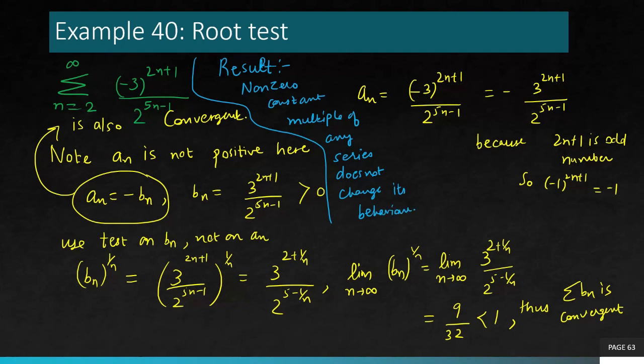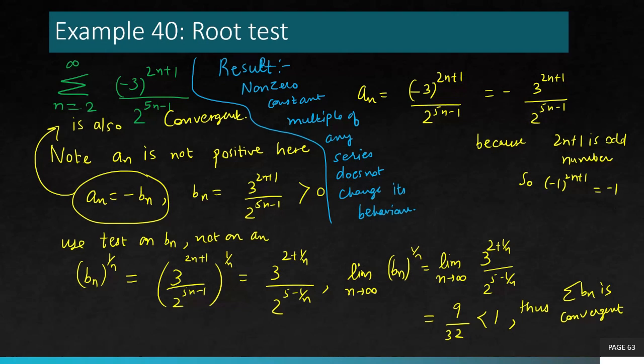So you see, the given series was not a positive term series, so you could simply give up and say, okay, maybe we cannot use any of the tests we just discussed, because all these integral, ratio, comparison, root tests are only meant for positive term series. But a clever observation showed that your series is actually a negative term series.